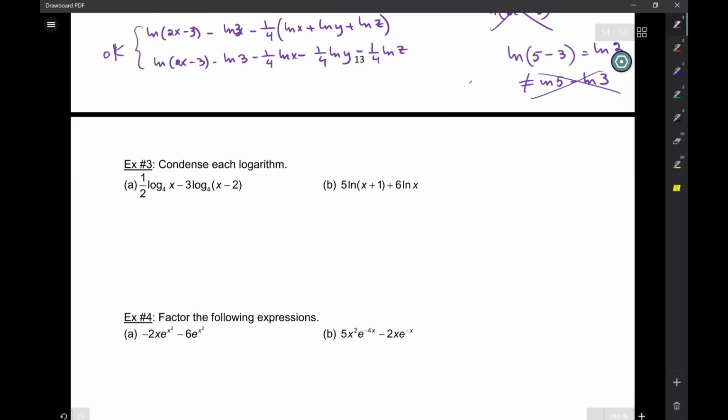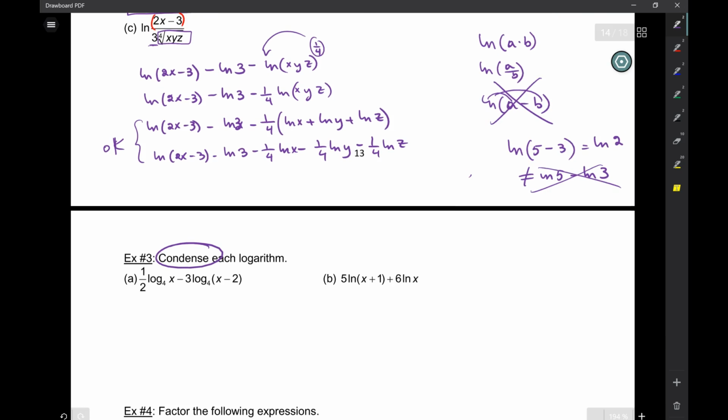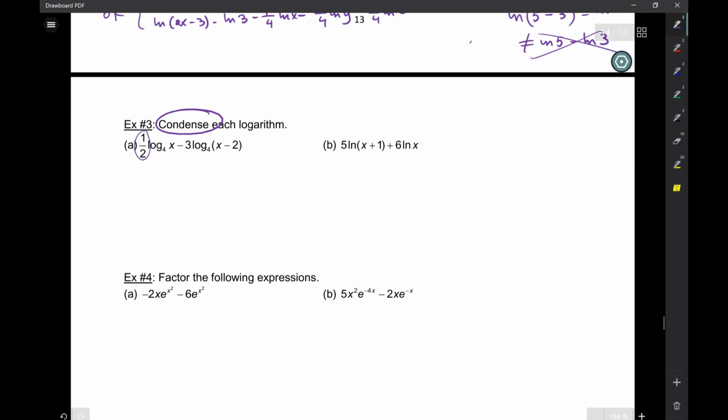Next one here. Let's condense. When you condense, it's like you're going to rewind what we did here, so everything is just going to go backwards. All of these coefficients will become exponents. So here we have log base 4 of x to the half, and then here we have minus log base 4 of x minus 2 cubed.